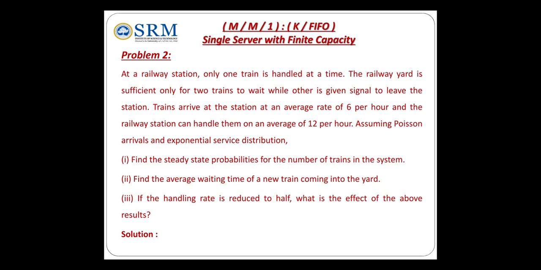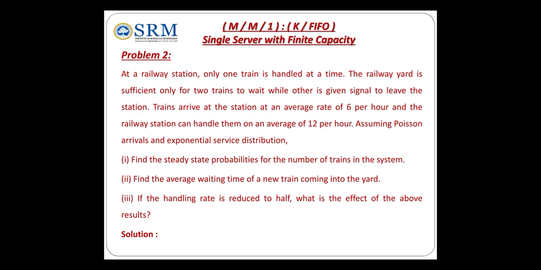So first you read the problem, then after that you decide what is given. So first of all you check whether the problem is single server or multiple server. Now here it is mentioned that at a railway station, they are handling the railway yard, right? So here it is only a single server. The railway station is a yard, as we have mentioned, therefore it is a single server. And for capacity, what is mentioned is that one train is handled at a time. So one train is in service and two trains are waiting for the signal. The capacity is mentioned, so it is finite capacity.